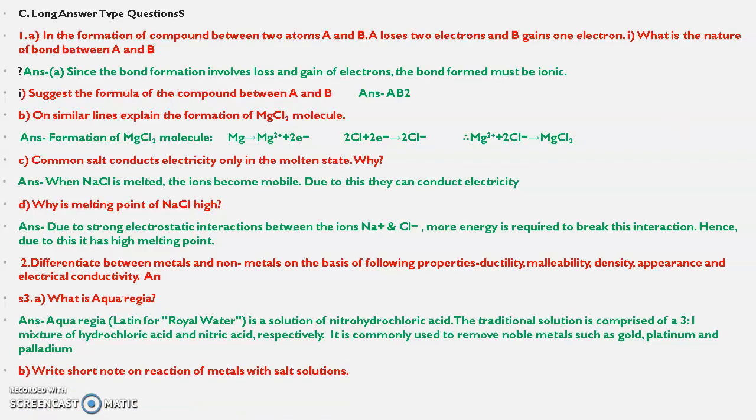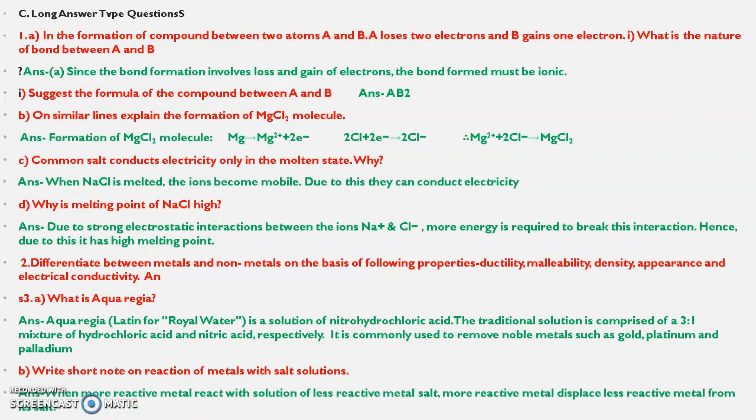Write a short note on the reaction of metals with salt solution. When a more reactive metal reacts with a solution of a less reactive metal, the more reactive metal displaces the less reactive from its salt solution. Like metal M1 reacting with M2B, that is the salt solution. So here M1B will be formed and M2 will be released, where M1 is more reactive than M2 and M2B is the salt of M2.